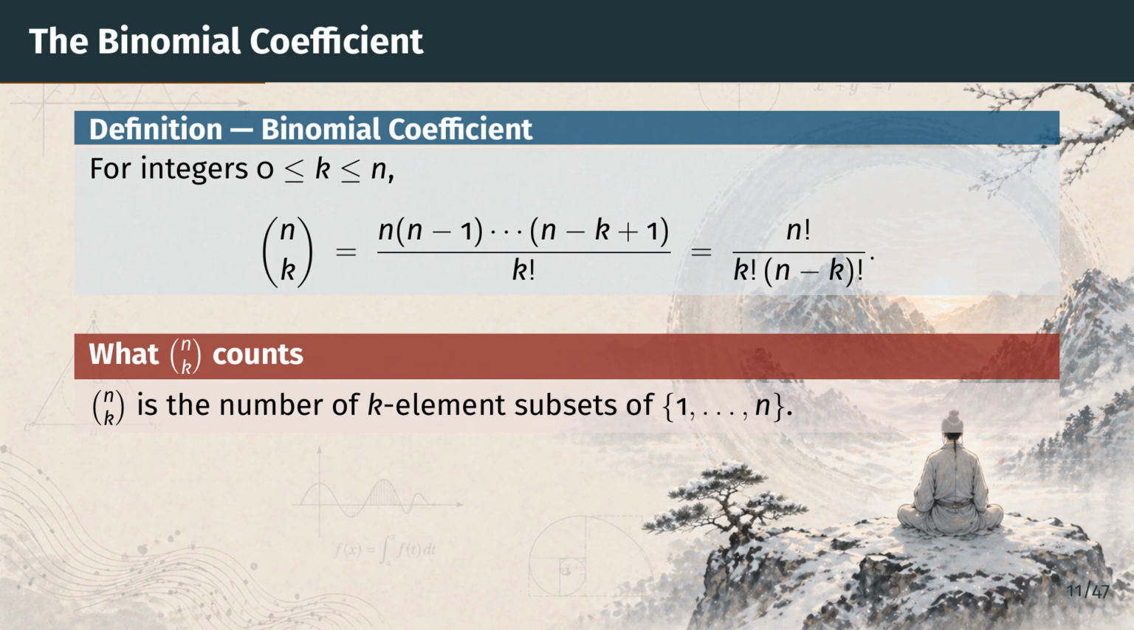Either way, the formula carries a concrete meaning, stated in the red block. n choose k is exactly the number of k element subsets you can form from a set of n things. On the next slide, we prove that the formula and this meaning agree, using a counting argument.